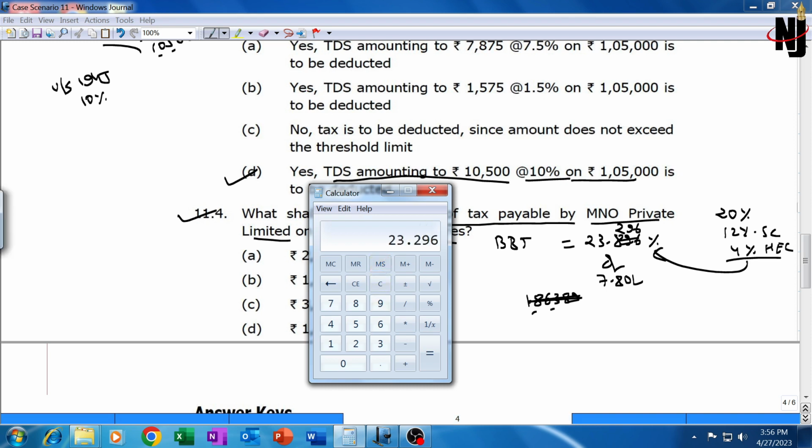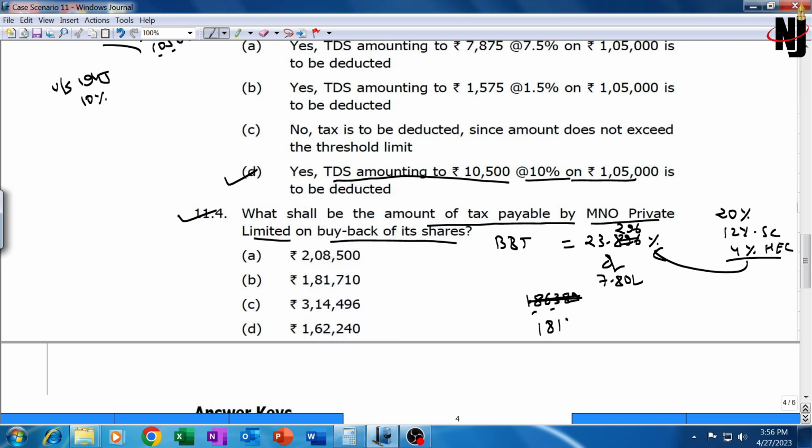My mistake. 7,80,000 into 0.23296 is equal to 181,709. As per section 288B, they've rounded it off to 181,710.